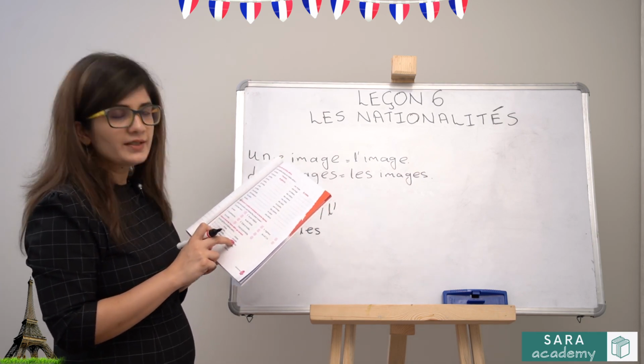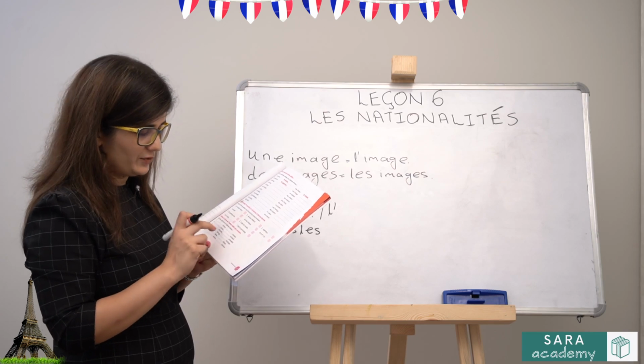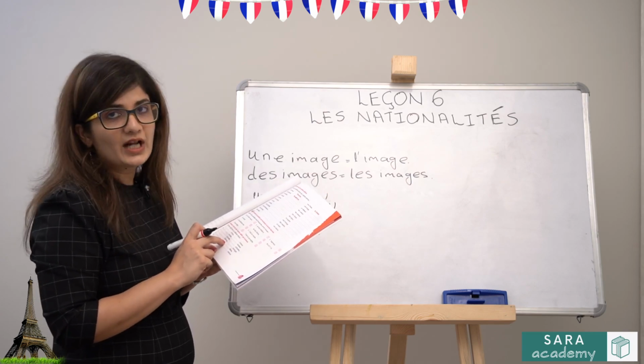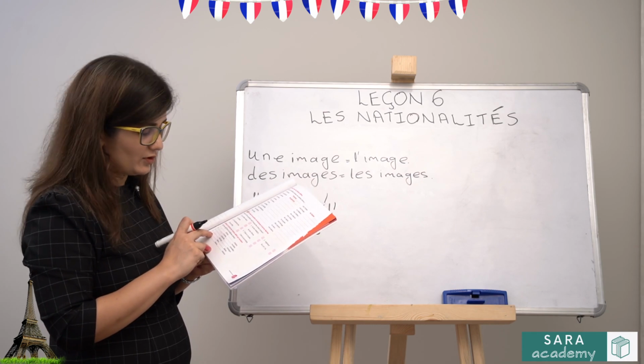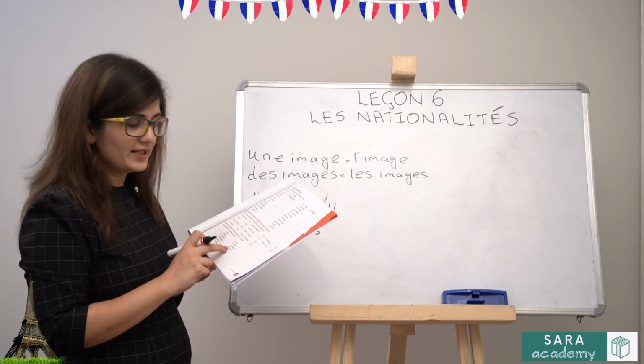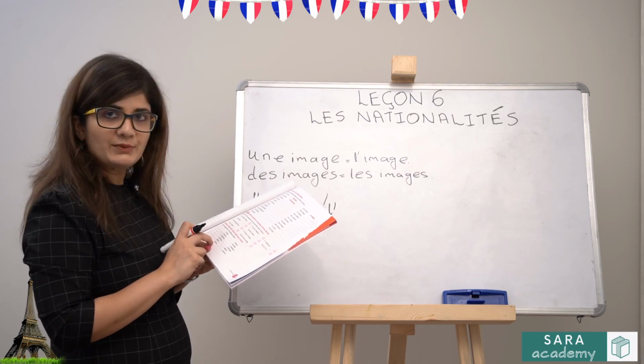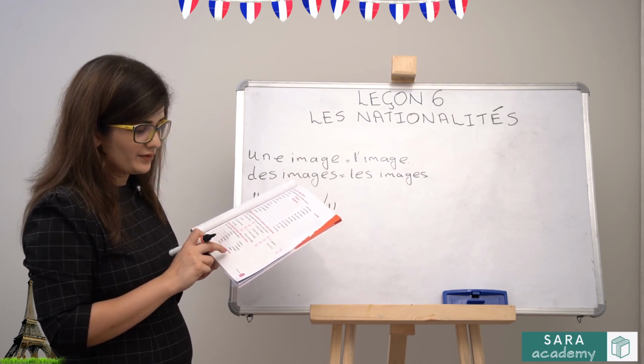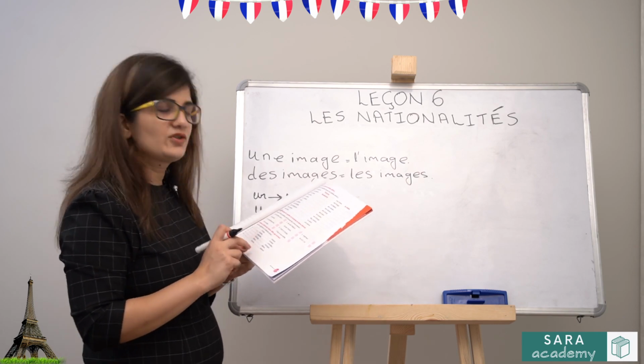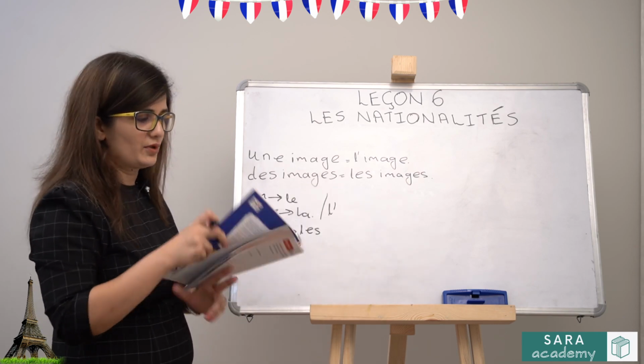Then in the second one it's musées with an s, so les musées. Horloge is starting with a vowel, so it will be L apostrophe, and horloges with an s, it will be les. Oiseau starting with a vowel, it has to be L apostrophe. Oiseaux with an x, it has to be les because that's the plural form.